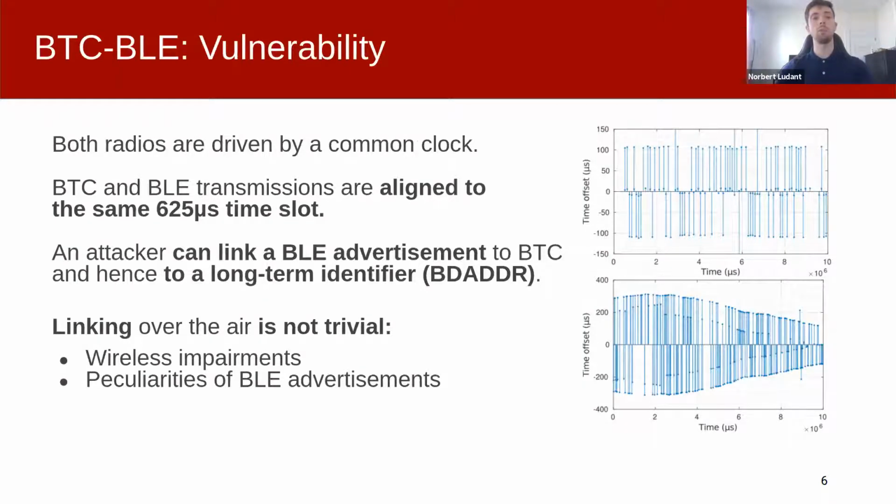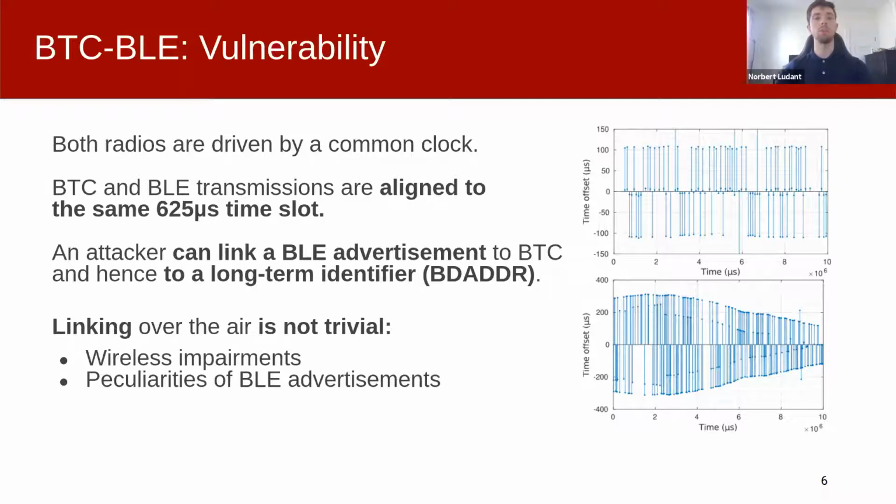Now that some details for Bluetooth have been described, it's time to answer the question: how can a passive attacker link BLE advertisements to Bluetooth Classic packets? Our initial guess was that given the similar frequency hopping pattern of Bluetooth Classic and BLE, shared characteristics, and the high integration of Bluetooth system on chips, it is likely both radios are driven by the same clock. To confirm our hypothesis, we took measurements of the timestamps of BLE and BTC packets coming from the same device, and computed how tightly aligned they are in time.